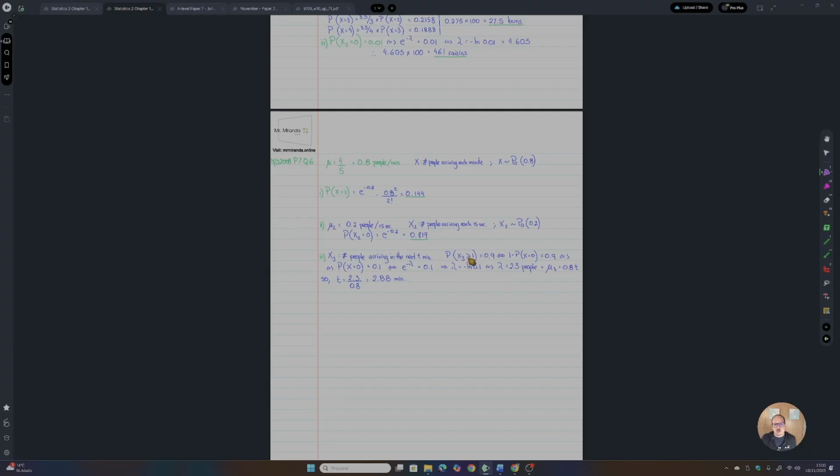All right, if X3 is bigger or equal to 1, this is the same as 1 minus the probability that X3 is 0. You already know this from last year. You know that the value for this particular probability is 0.9. So the probability that X equals 0 is 1 minus 0.9, so it's 0.1.